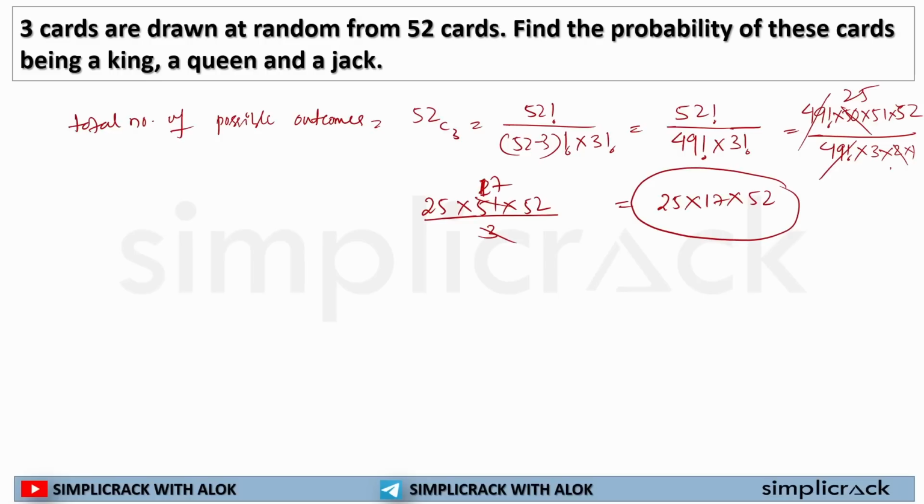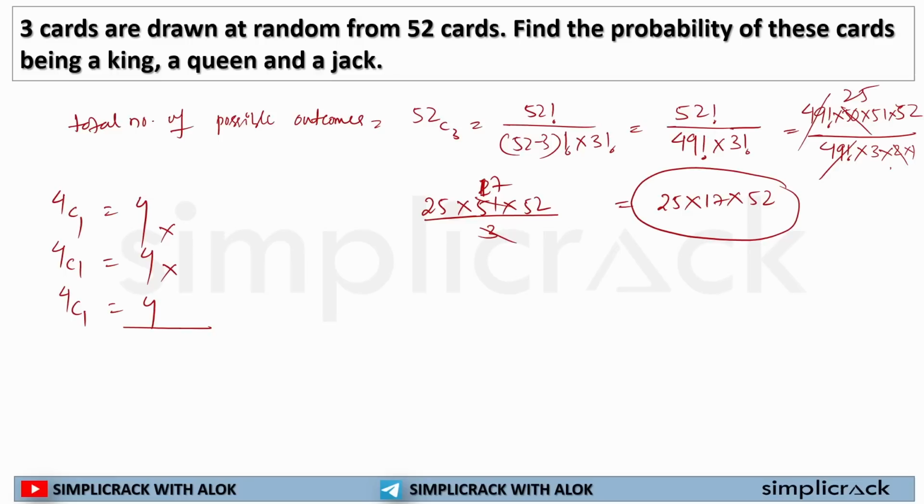But I have to find out the probability that each card is being a king, a queen or a jack. 4 kings are there, so I can select 4 cards. For queen, 4 queens are there, I can select 4 queens. For jack, 4 jacks are there, so I can select 4 jacks. So if I solve that, I have 4 kings, 4 queens and 4 jacks.